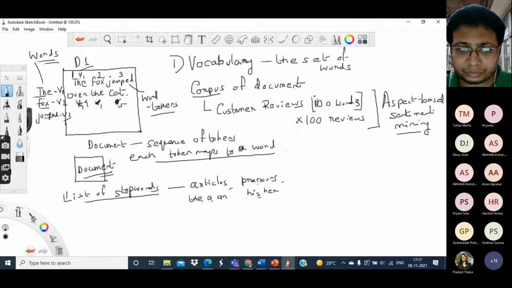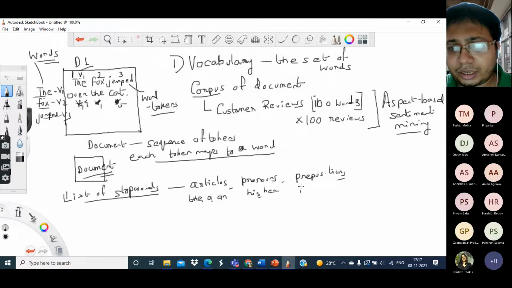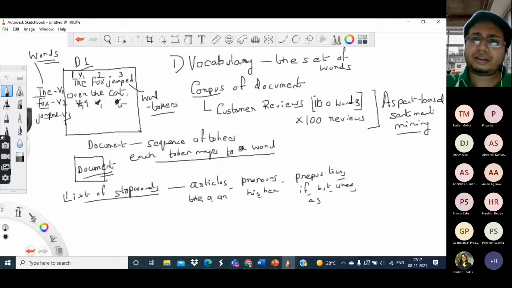Then maybe some prepositions, like say if, but, when, as, etc., etc. I guess you understand what kind of words can be considered as stop words.